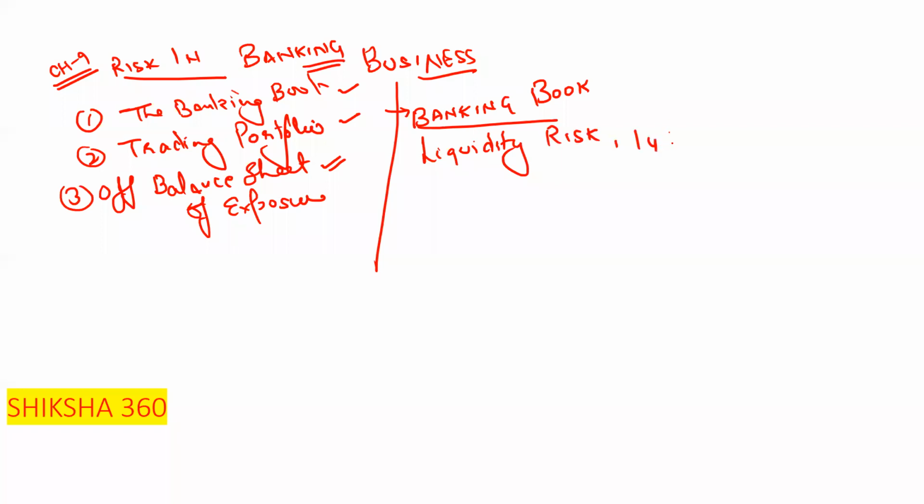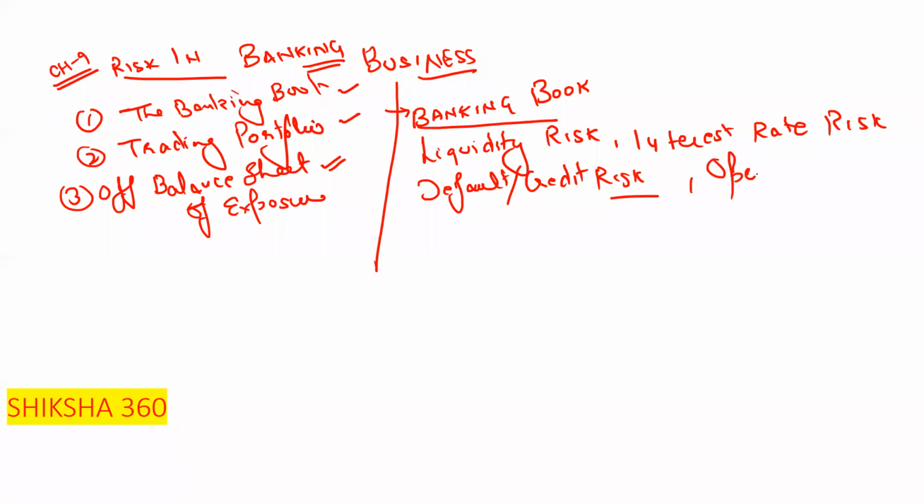Second one is interest rate risk. Third one is default or credit risk. Fourth one is operational risk.